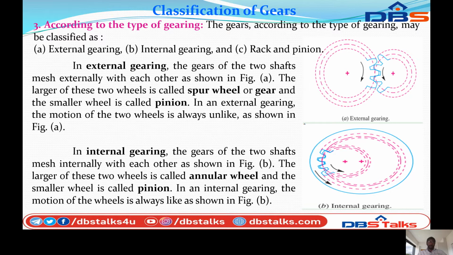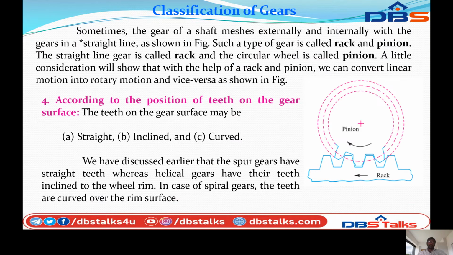Next, sometimes the gears of the shaft mesh externally and internally with the gears in a straight line, as shown in the figure. Such a type of gear is called rack and pinion.